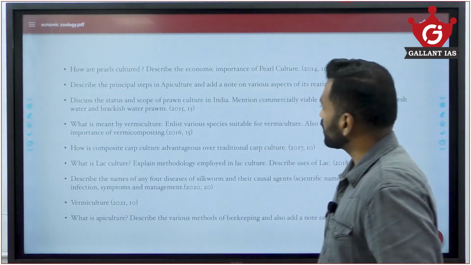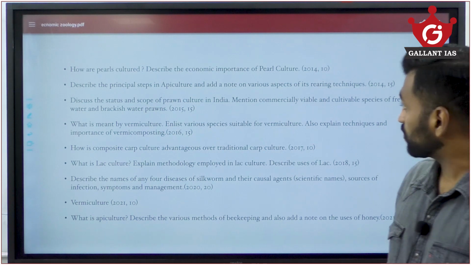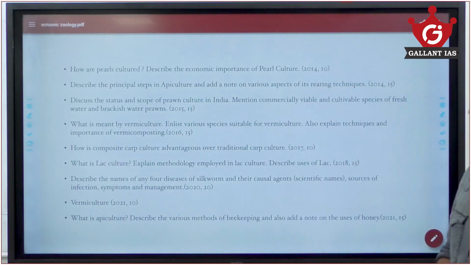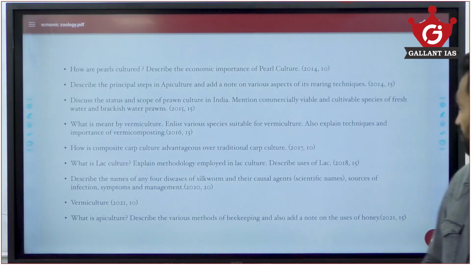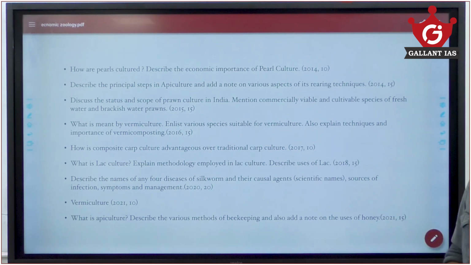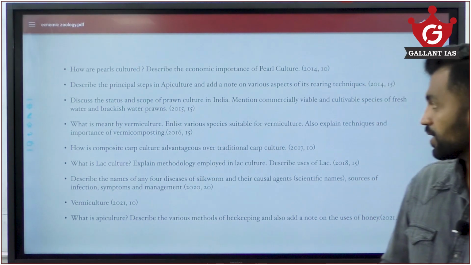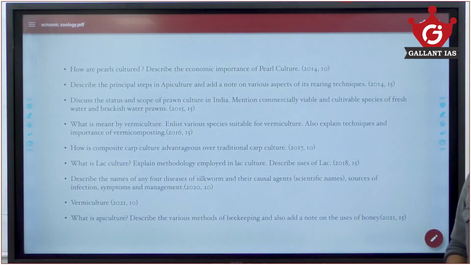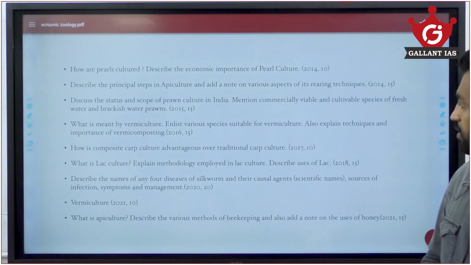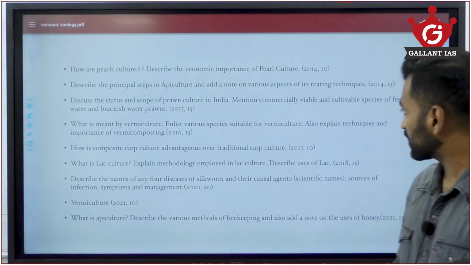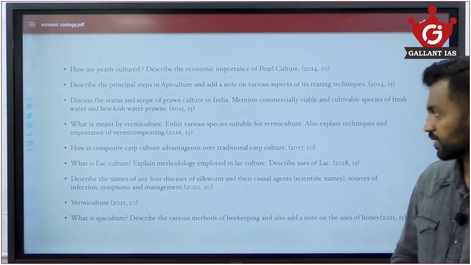How is pearl culture done? Describe the economic importance of pearl culture. Describe the principal steps in apiculture and add a note on various aspects of rearing techniques. Discuss the status and scope of prawn culture in India. Mention economically and commercially viable and cultivable species of freshwater and brackish water prawns. What is meant by vermiculture, and list various species suitable for vermiculture. Also explain techniques and importance of vermicomposting.